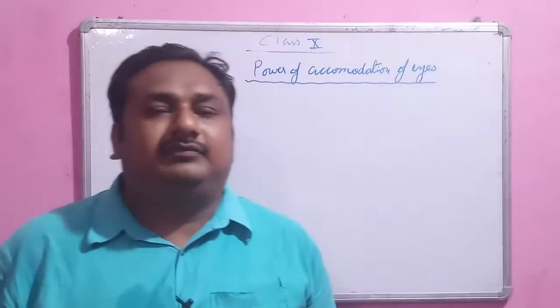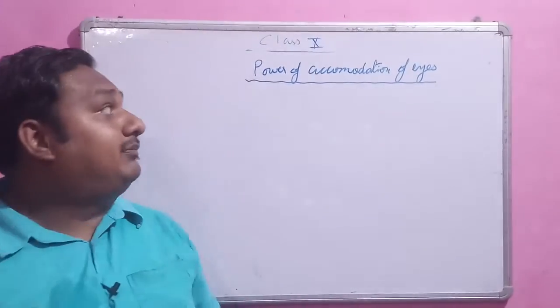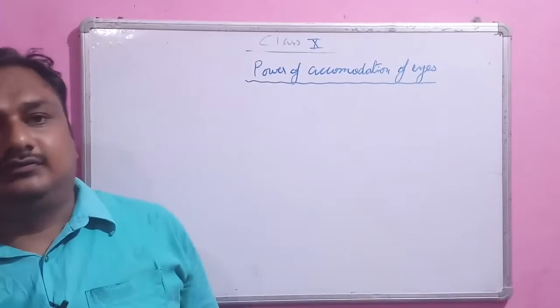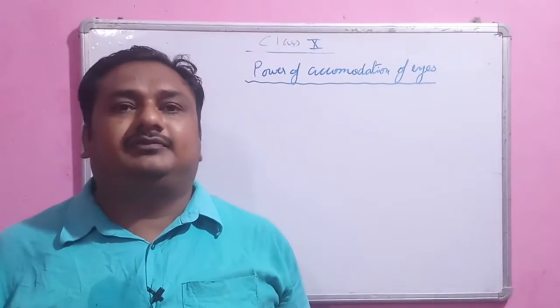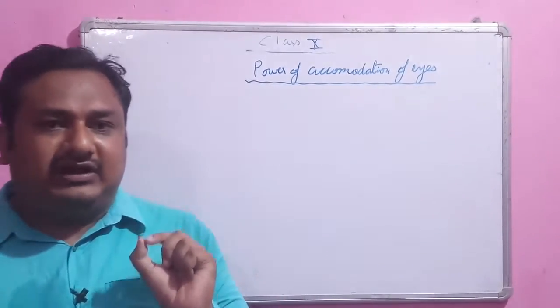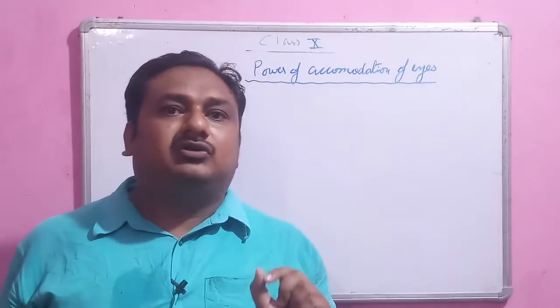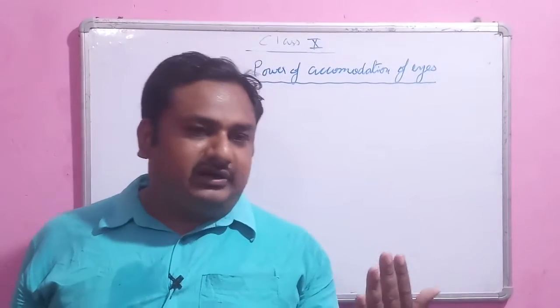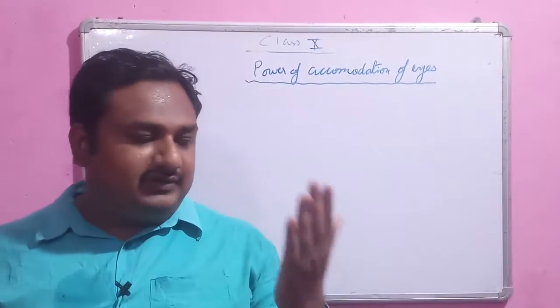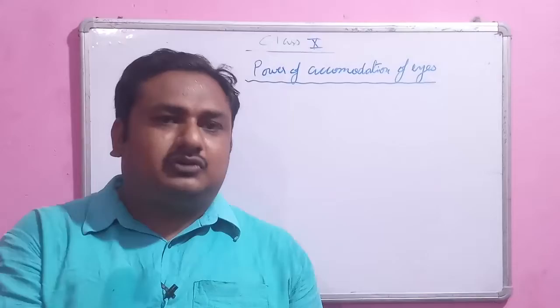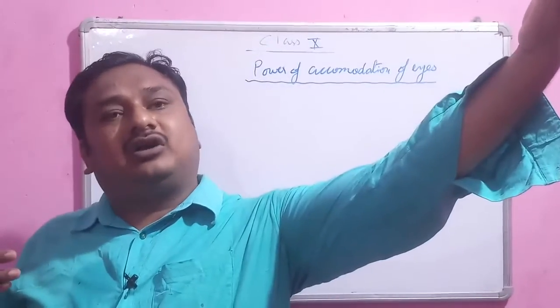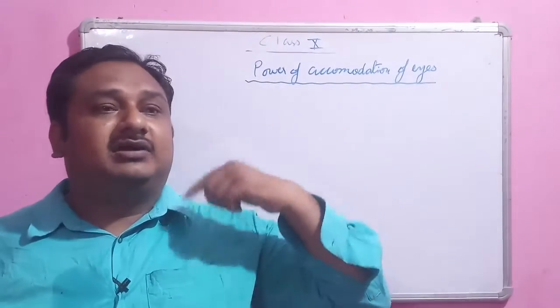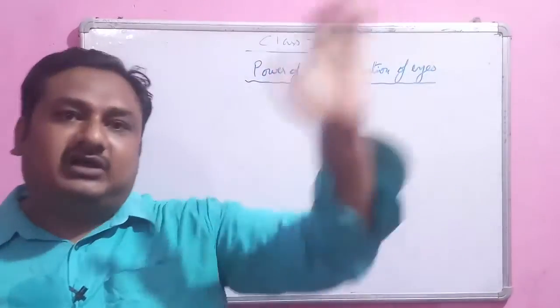So, dear student, today we are going to learn the power of accommodation of eyes. So, what is that? It is simply a self-adjusting capacity of the focal length of our eye. It means that whenever we have to see a nearby object, the focal length of our eye becomes shorter. That's why we can see the nearer object, and when we have to see a very far object, the focal length of our eye becomes longer so that we can see the far object.